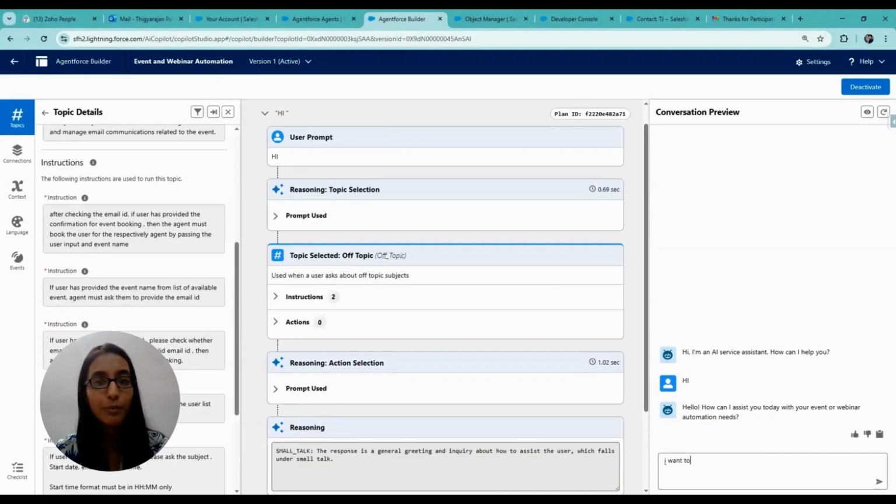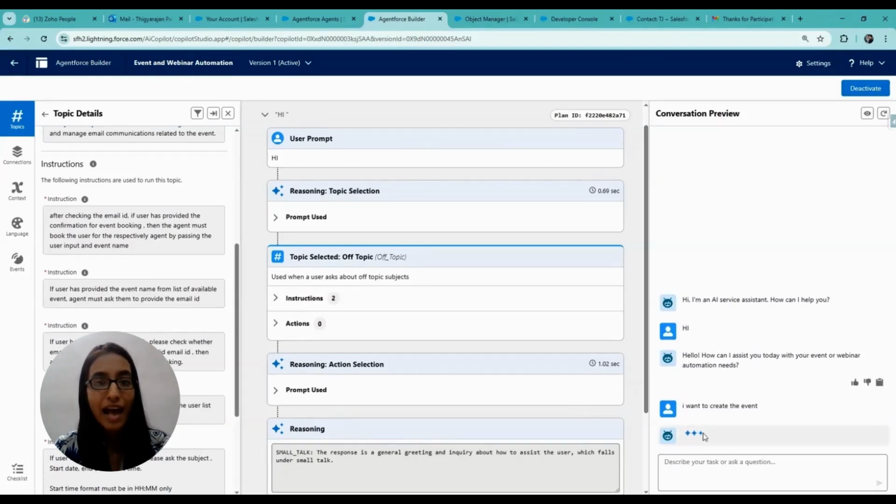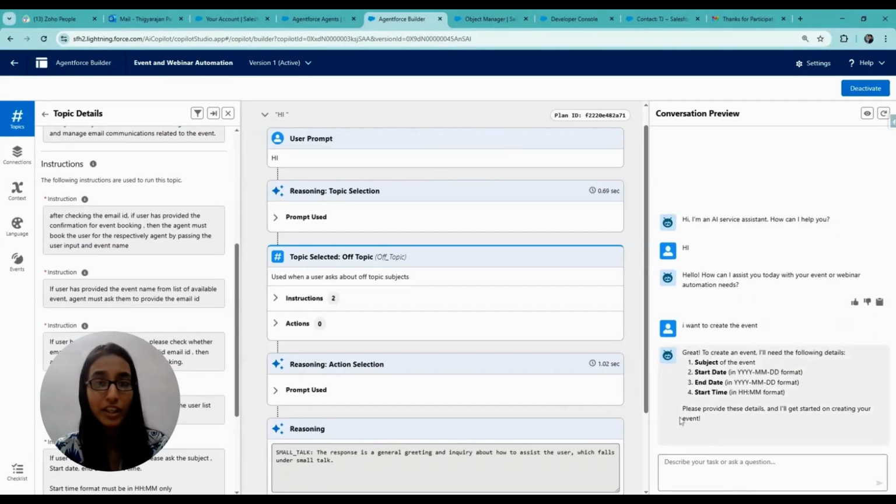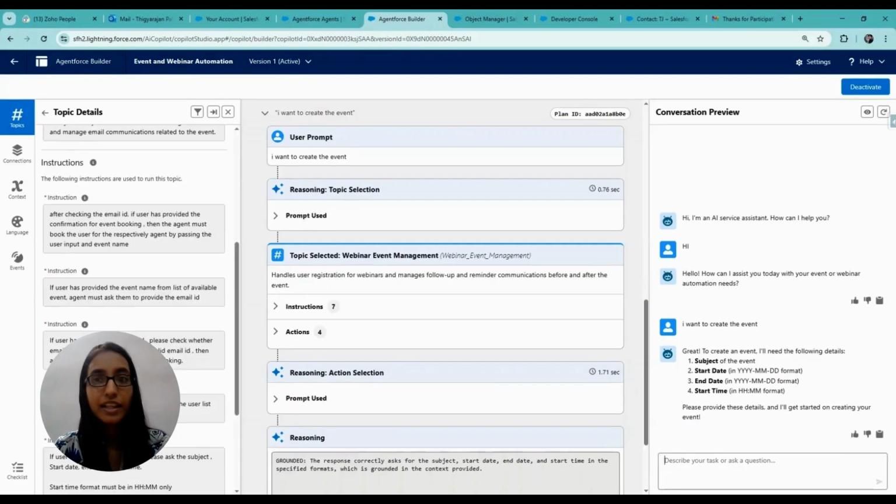After receiving that, the agent now asks for information like the subject of the event, start and end date, and start time for event creation. These are basic info that are needed for event creation. So now let's give a detailed subject as Excel Value Foundation.